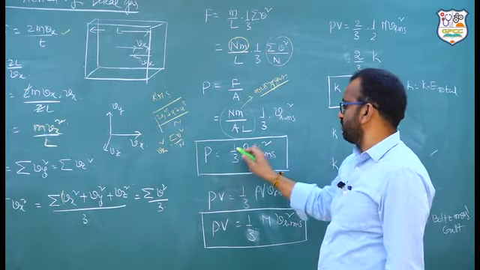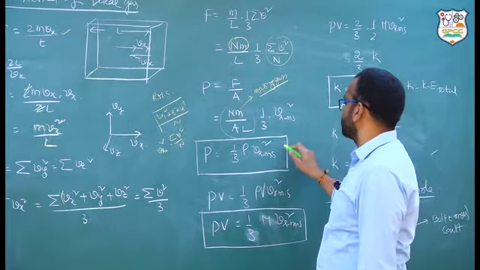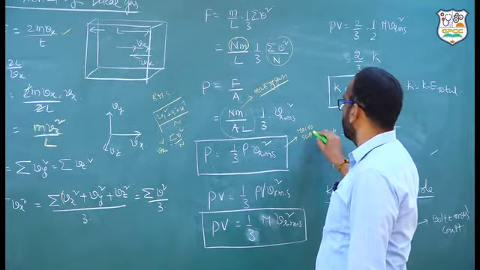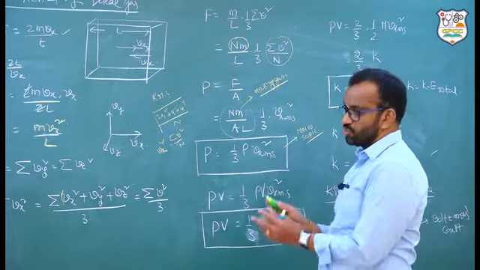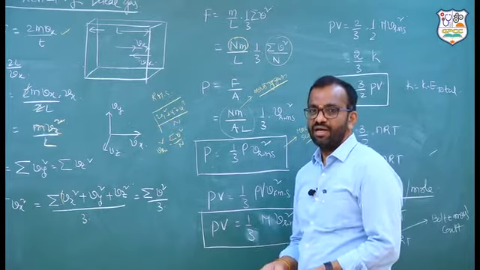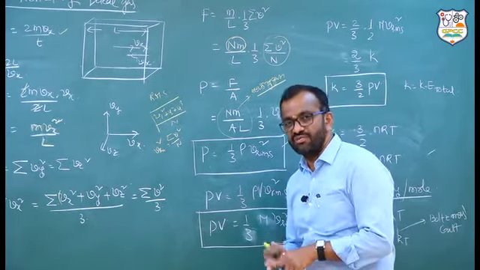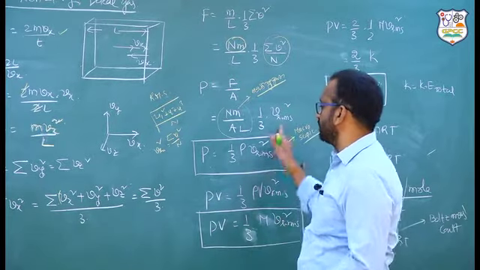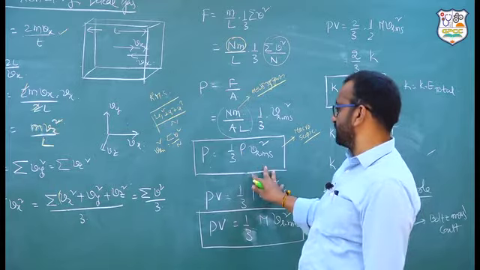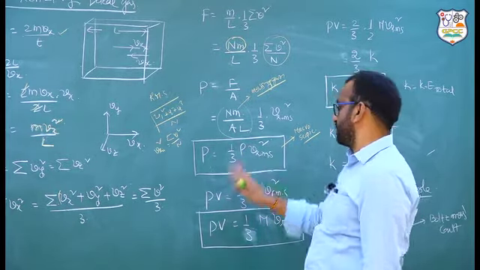Therefore, pressure is equal to 1/3 rho into VRMS square. This is the macroscopic formula, big formula. And now onwards, they give the data as the pressure is given, what is the RMS velocity? Then you have to use the formula. So, like that we can establish some more relations for this RMS velocity. This is the basic way of generating the pressure equation.